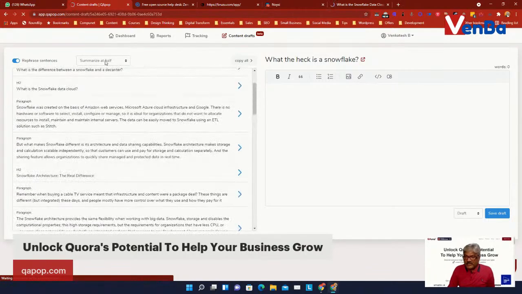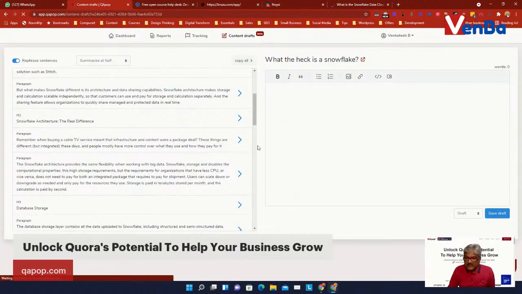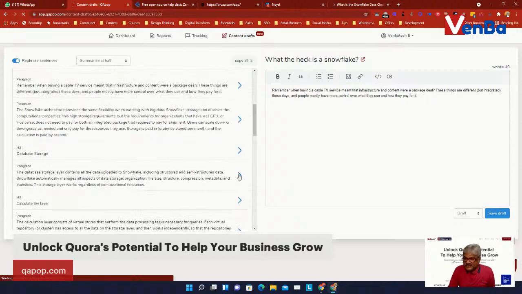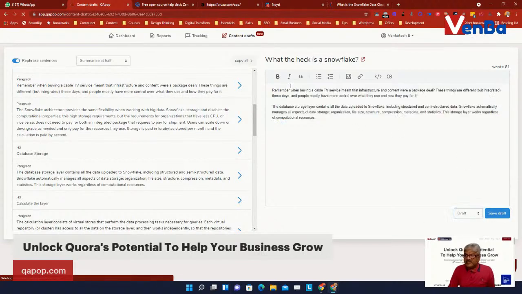So it summarizes the answer. You can have full content, you keep only the essential stuff, and then just like how you do it in other AI software. Okay, you can just pick your answers, and then save it as a draft or publish it, so that this question gets answered using the content draft. So this is how you need to use the content draft.